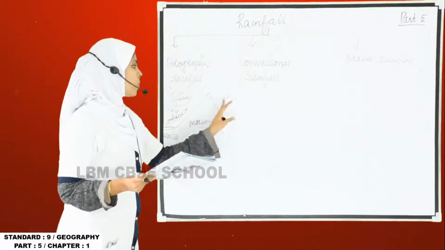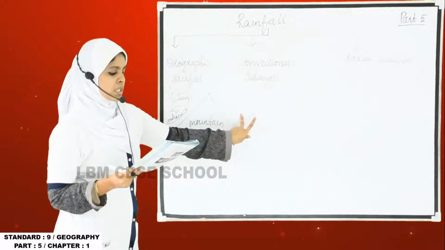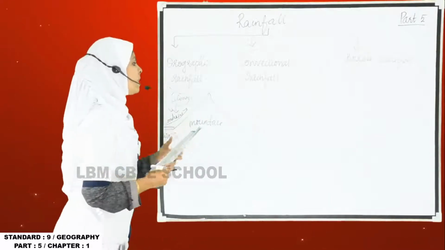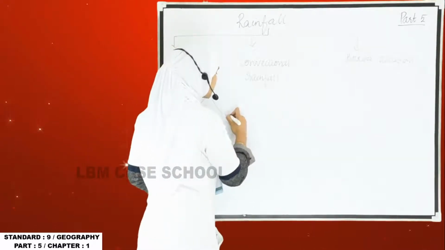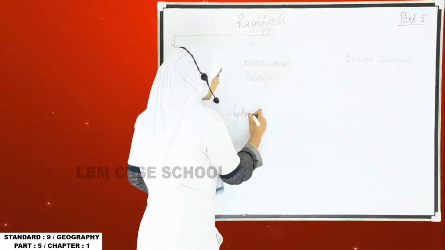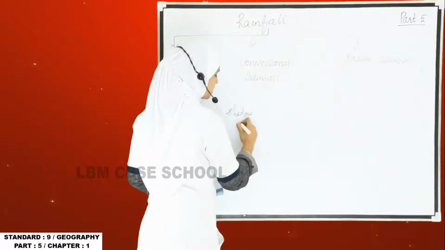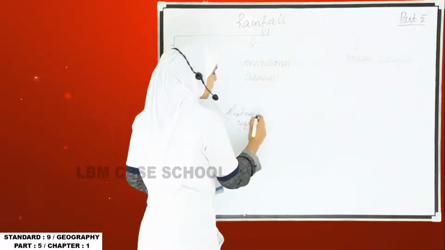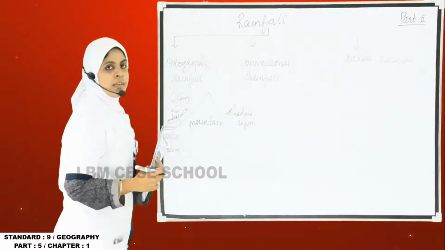And so this region, which is not getting any rain at all, is named as the shadow region. So in this area they are not receiving any rainfall.